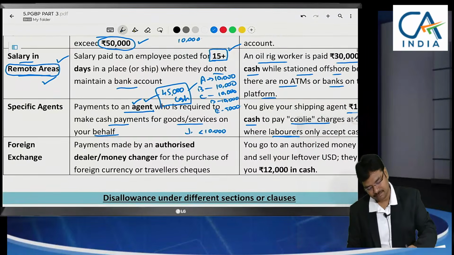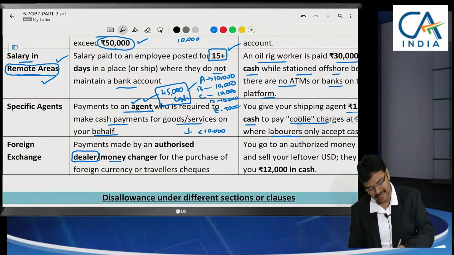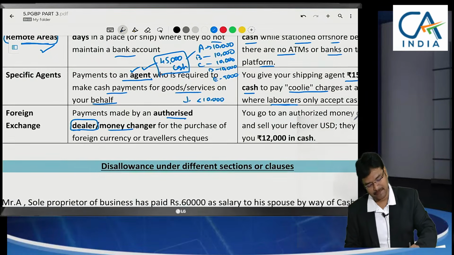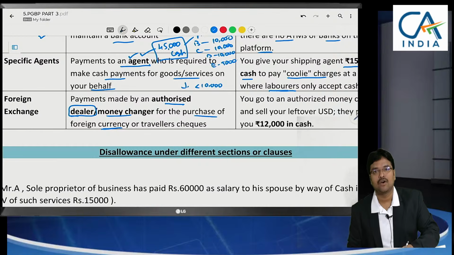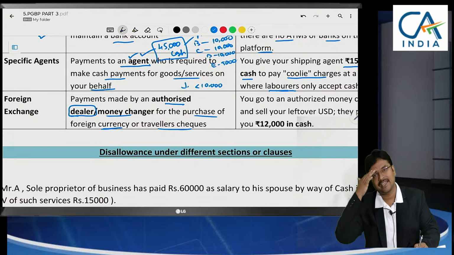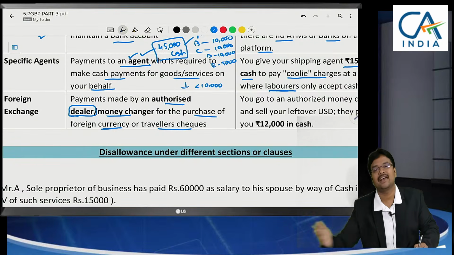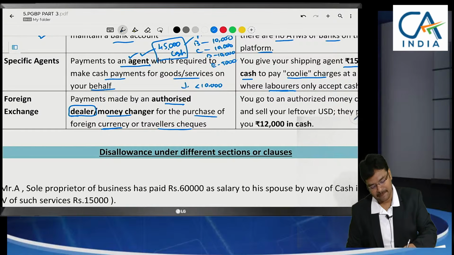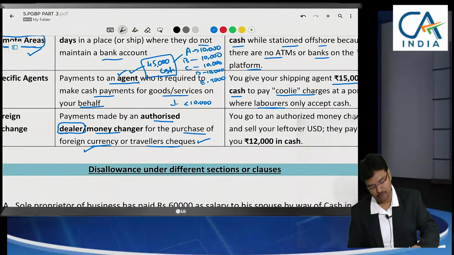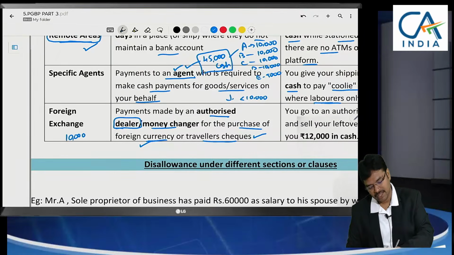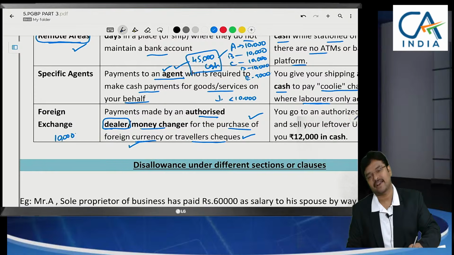And coming to the last one, payments to an authorized money exchange dealer, foreign currency purchase, or in case of purchasing any foreign currency or traveler's check, where we can withdraw foreign currency at foreign airports. Here we are going to take a check and there we can withdraw the foreign currency. Like that, for purchasing any traveler's check or directly foreign currency, can that be claimed as a deduction? Yes, even though you make a payment in excess of 10,000. Here the important thing is, why are you purchasing foreign currency? We need to go abroad for the purpose of purchase.